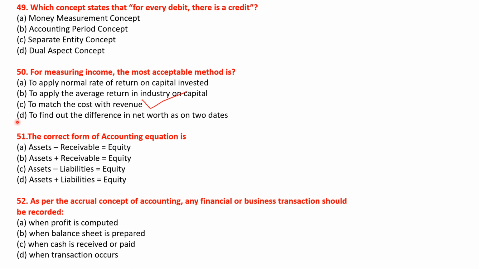Let's see the next question. The correct form of accounting equation is assets minus receivable is equal to equity, assets plus receivable is equal to equity, assets minus liabilities is equal to equity, and assets plus liabilities is equal to equity. Okay, so the correct answer will be option C, assets minus liabilities is equal to equity.